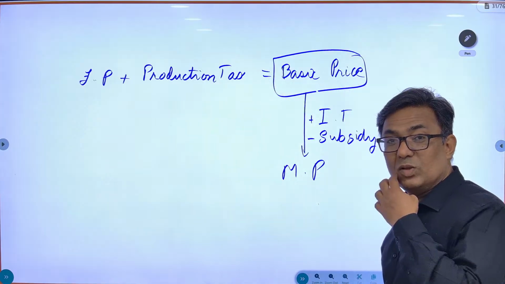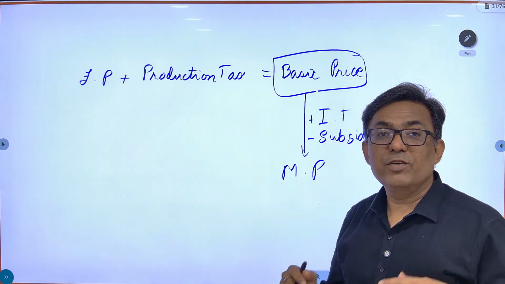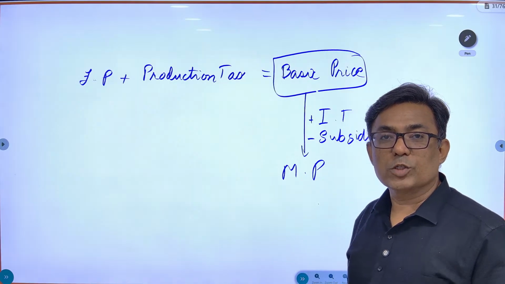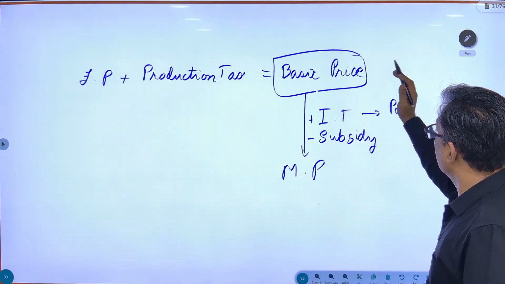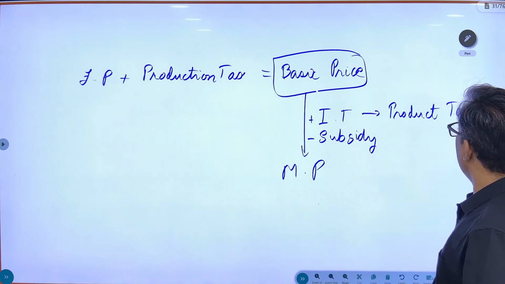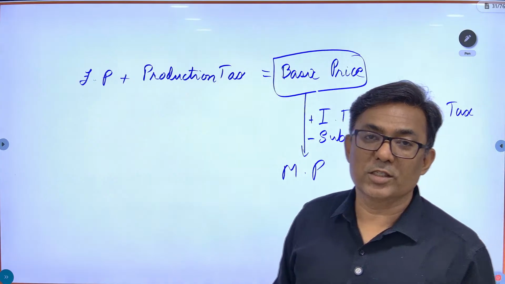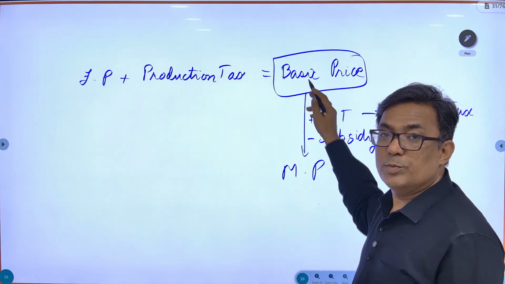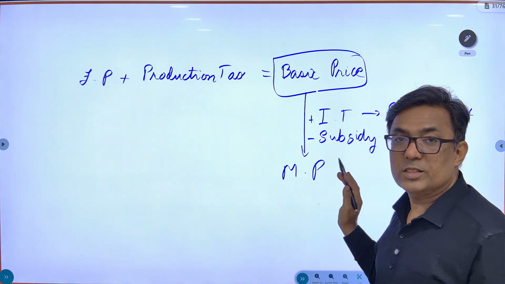Here you just need to understand one thing: this is called production tax because you are levying it on production, not on the number of units produced, but just on production. You are producing, you pay production tax. Indirect tax is said to be commodity or product tax. GST that is levied is called product or commodity tax. So factor price plus production tax is basic price, and basic price plus product tax, that is indirect tax, that is GST, is market price.